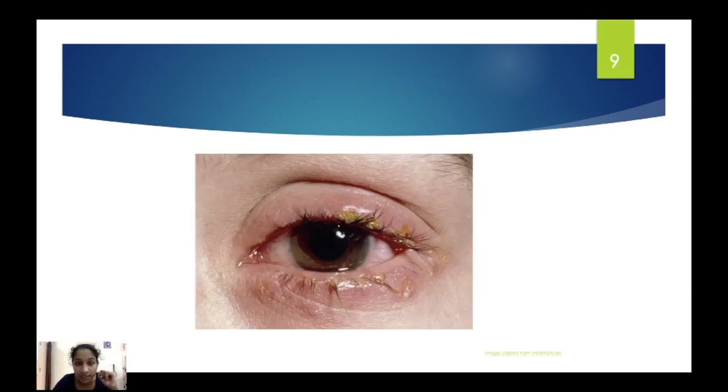You can see that in this picture. See, this is ulcerative blepharitis. You can see yellowish crust, and if you remove the crust, there will be ulcers and they will bleed easily, and here you can see gluing of the cilia, sticking together. So these are the signs and symptoms of ulcerative blepharitis.